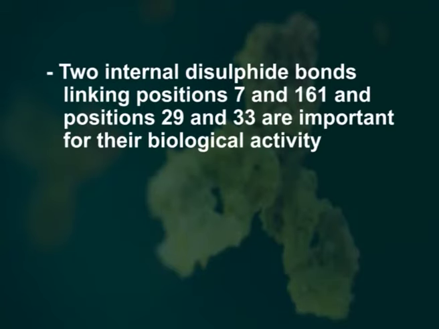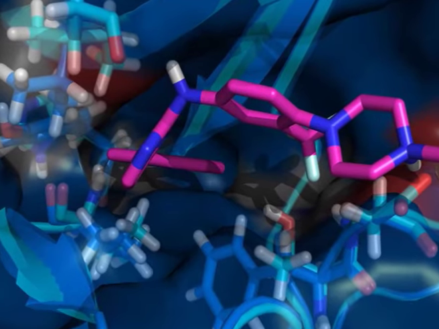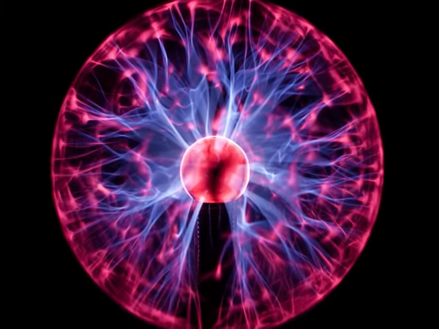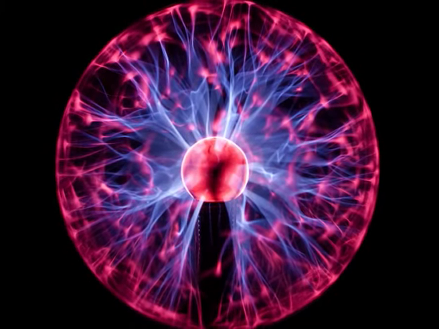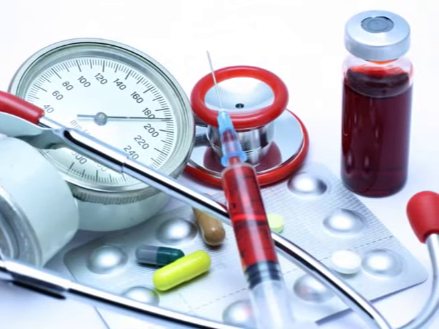Two internal disulfide bonds linking positions 7 and 161 and positions 29 and 33 are important for their biological activity. Recently, a novel erythropoiesis stimulating protein, darbepoetin alpha, has been developed for the treatment of anemia. Pharmacokinetic studies have demonstrated that darbepoetin has a longer plasma half-life compared to recombinant human erythropoietin. Therefore, treatment using the former requires less frequent administration.